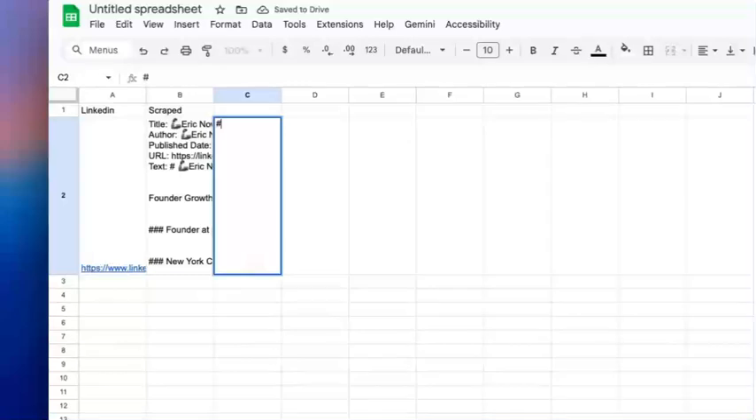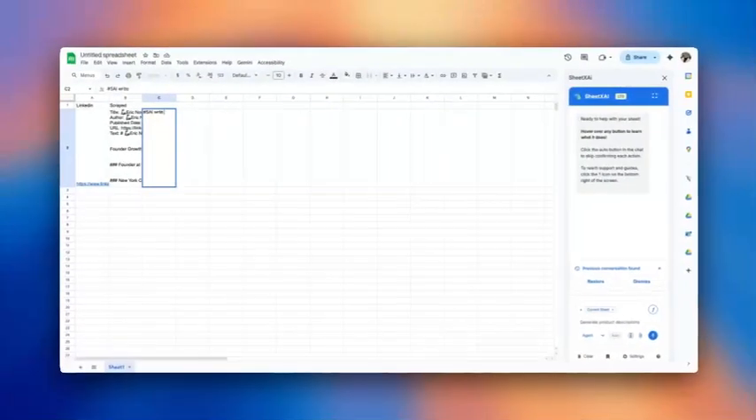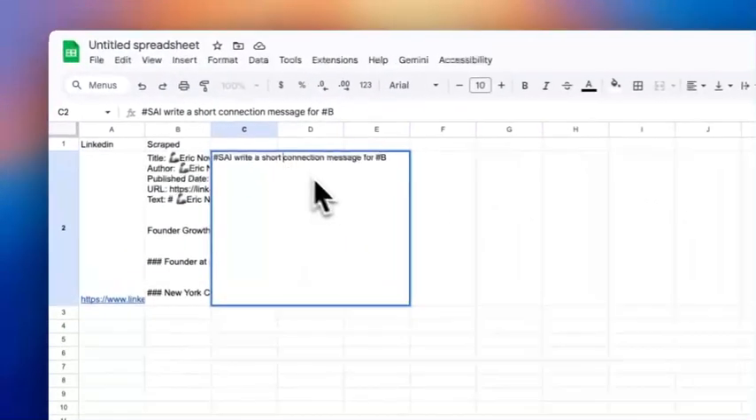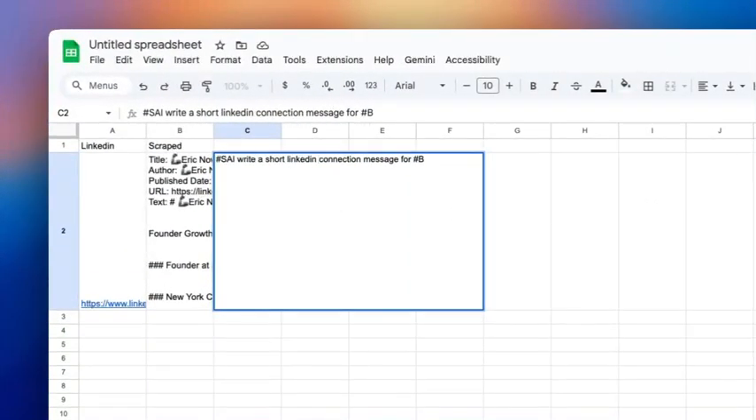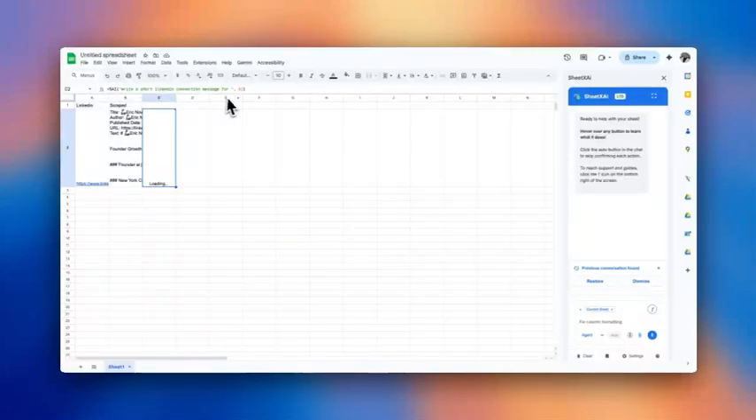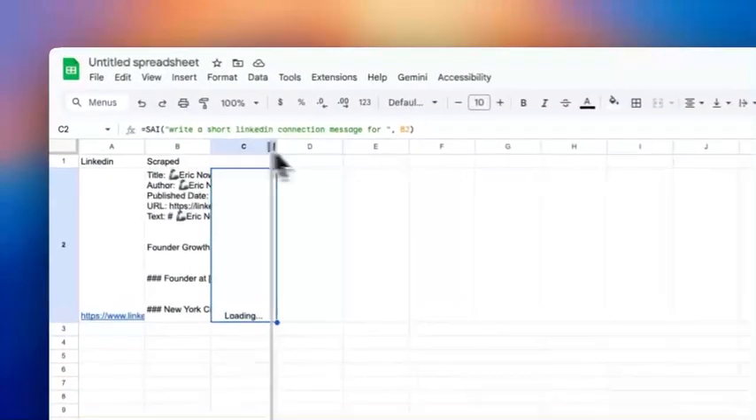So then when I come here and I say hashtag Psy, short LinkedIn connection message for hashtag B. Remember, the hashtag here is to refer to what column, right? So here we're referring to this person. Short LinkedIn connection message for hashtag B, right? And so Sheets AI is going to transform this into a real formula, because who wants to learn formulas? Not me, I'll tell you that.